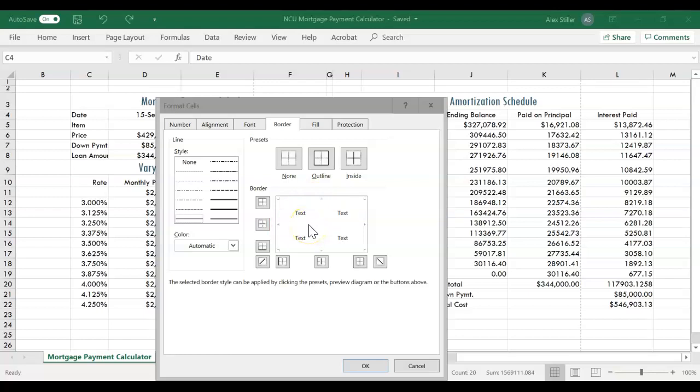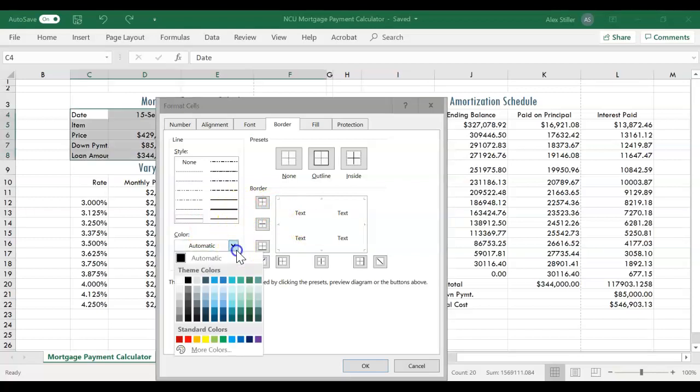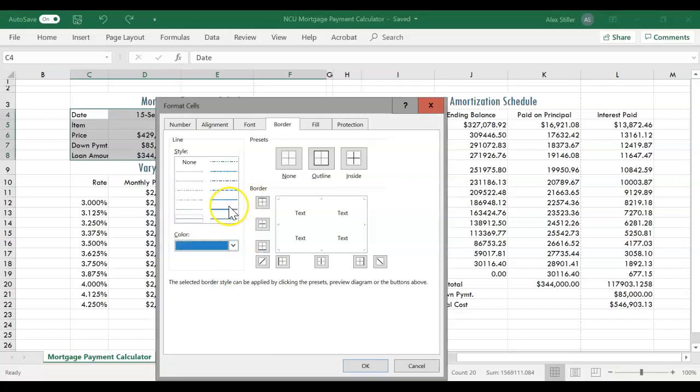So we want blue for our color. Let's select blue accent 2. And let's select medium in the style area. If we click outline, we can see the cells will have that thick blue outline.